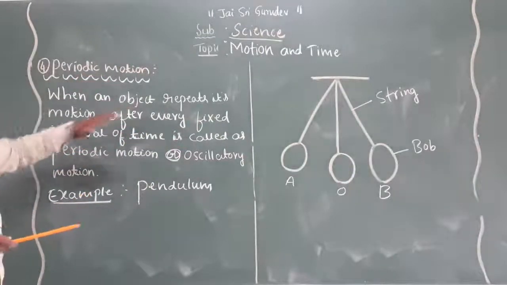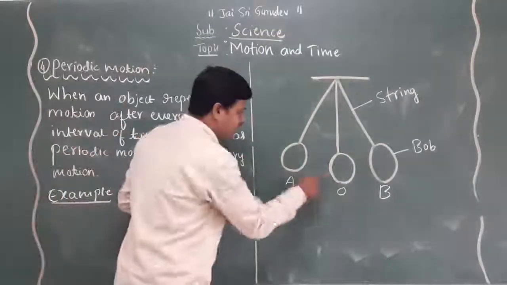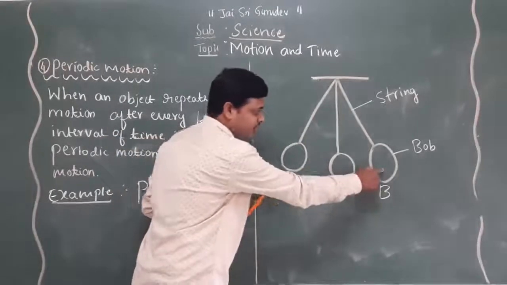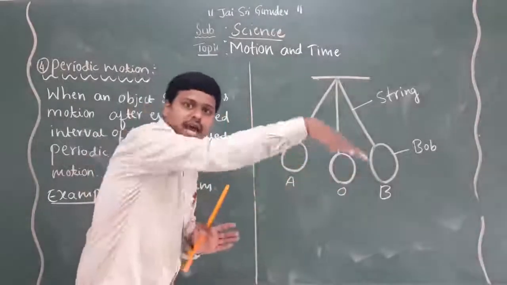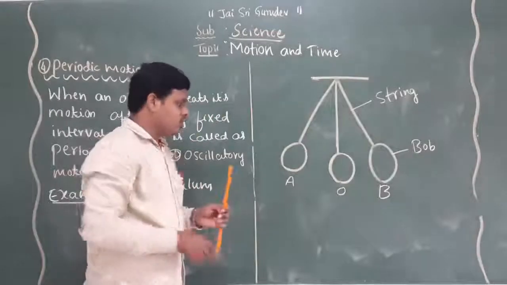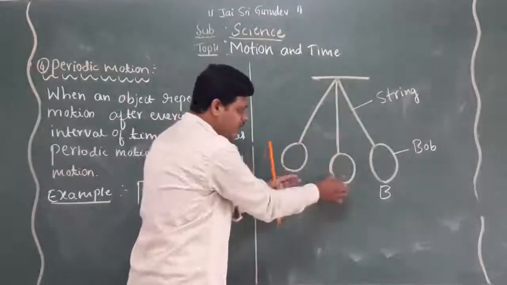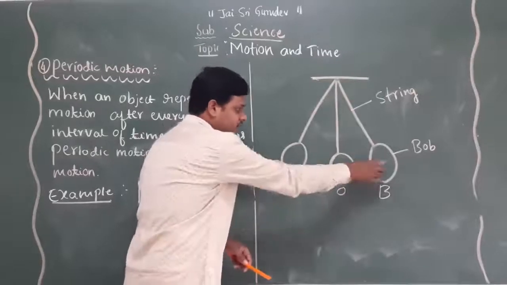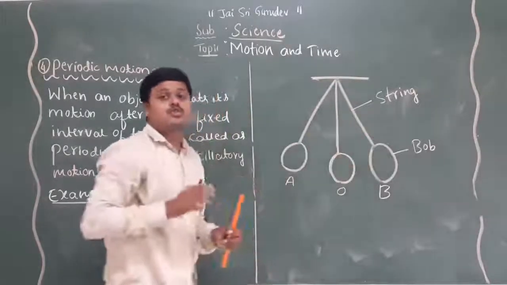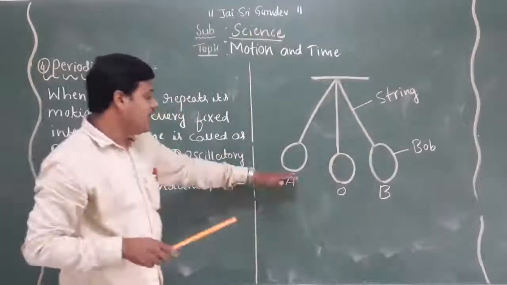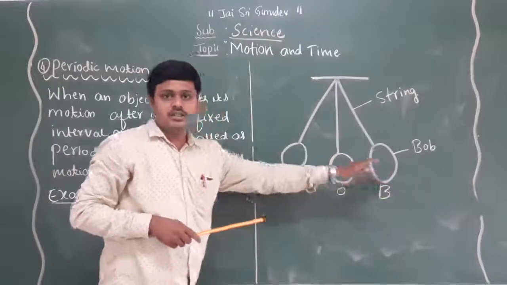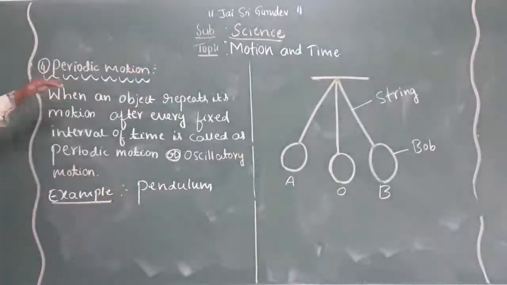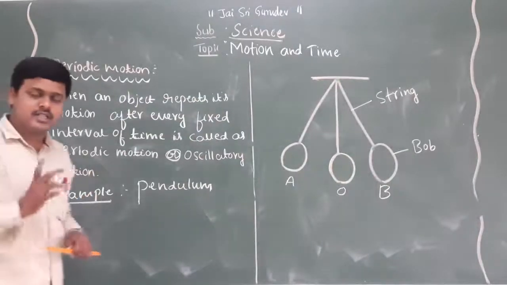When an object repeats its motion from here to here and here to here, it repeats so many times. For example, a ball repeats from here to here so many times. So the repetition of the motion at regular time intervals is what we call periodic motion or oscillatory motion. Hope you understand.